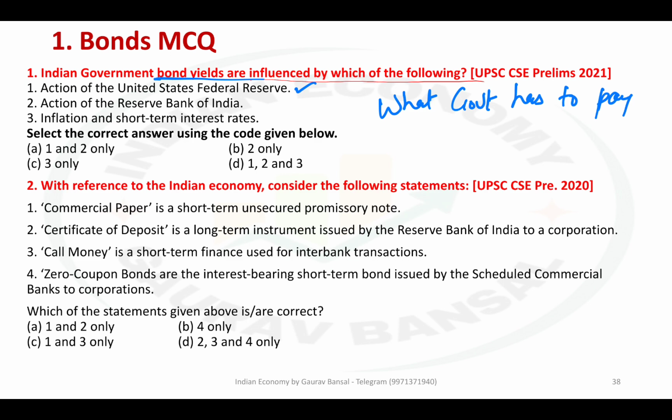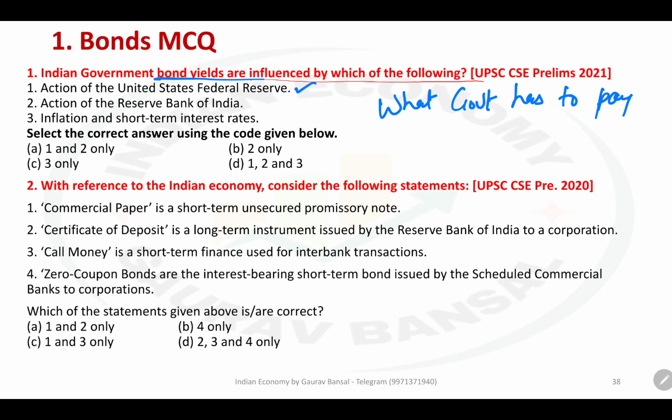If the Federal Reserve changes its policy, the US bonds can be more competitive or less competitive. So US bond yields are affected by the US Fed. And since that is a competitive product, we also have to adjust. If the US pays much higher interest, then we also have to pay much higher interest. So that is how it works.